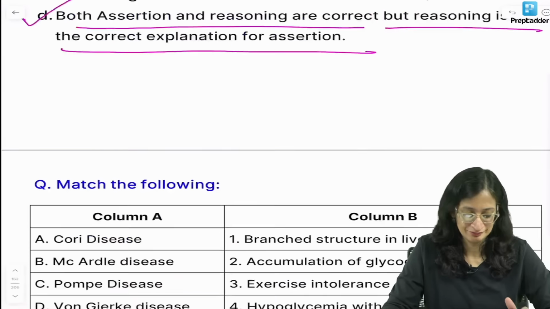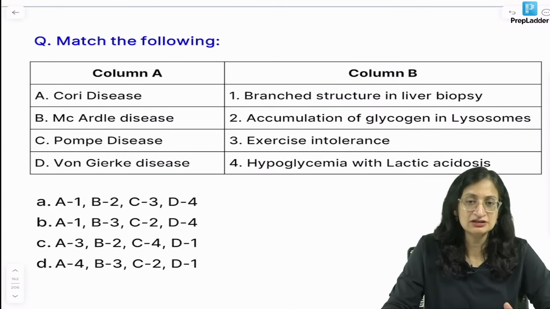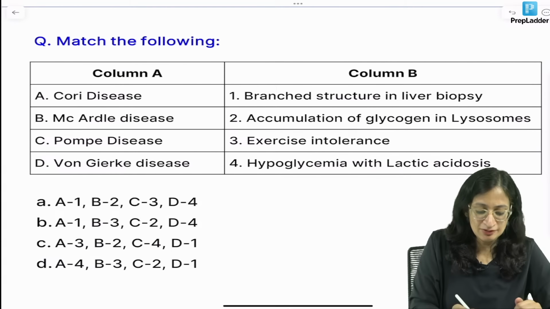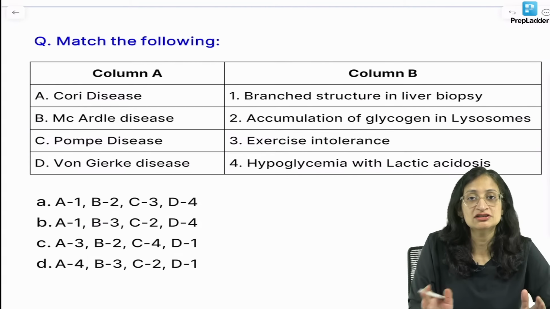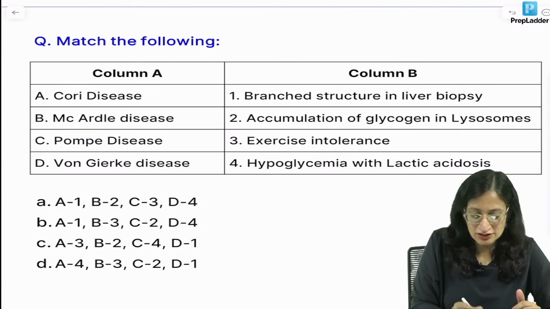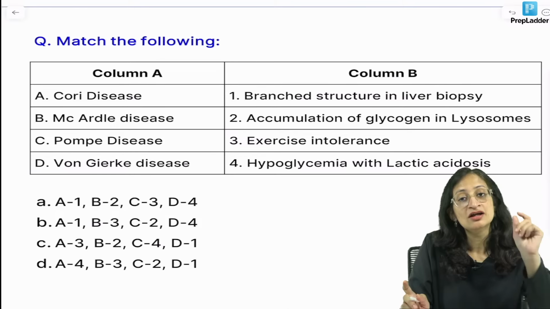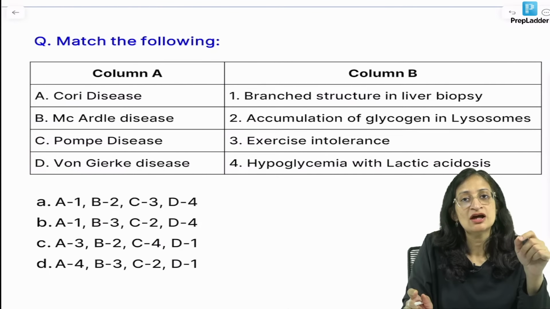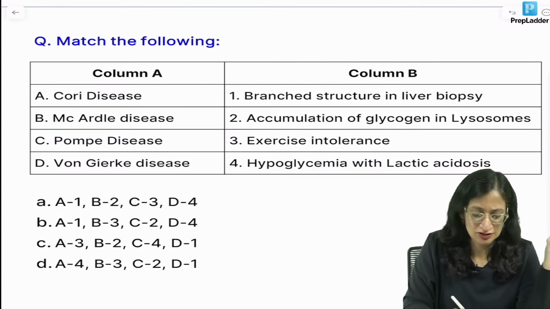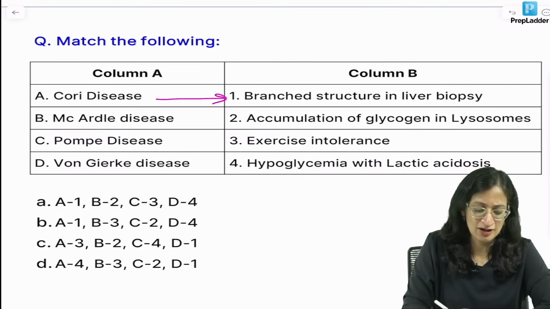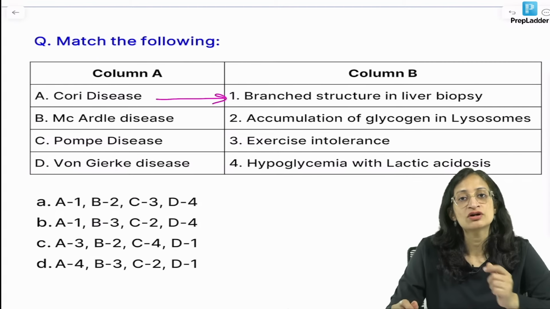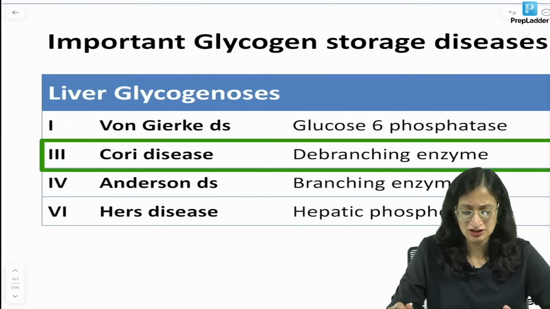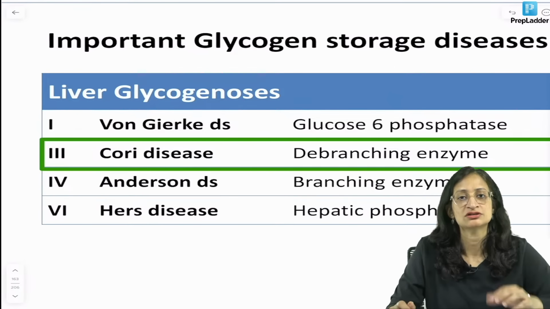We get that? Match the column again, a simple question repeated multiple times. So, Cori disease. So, Cori disease we know C with D. So, Cori disease is debranching enzyme deficiency. If it is a debranching enzyme deficiency, what will happen? So, there will be accumulation of abnormal branch structure in liver biopsy. So, Cori disease, branch structure in liver biopsy. McArdle disease is what deficiency? So, let us discuss the glycogen storage disorders a little, we come back to answer this.